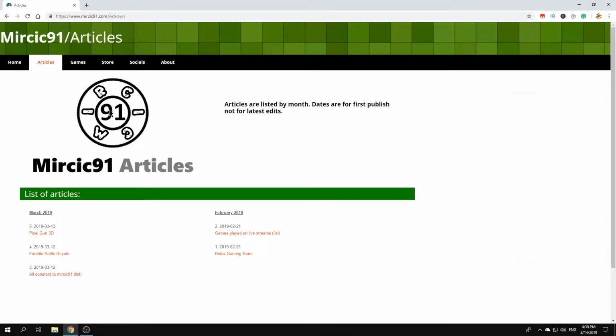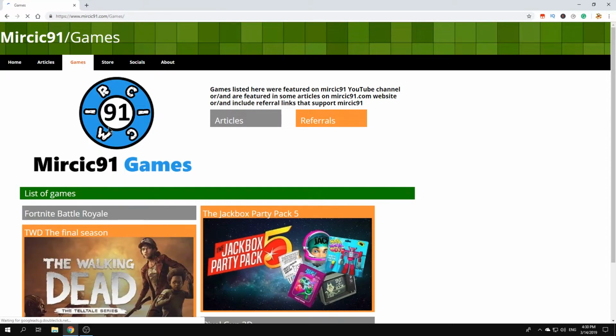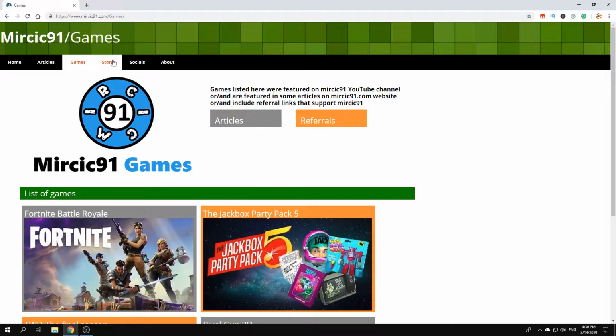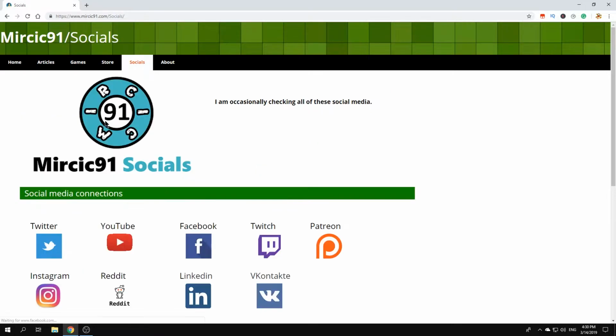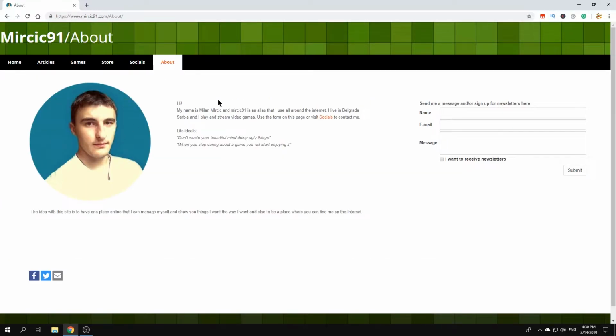So next thing, let's go to the articles here. I also made my logo here, Mirsi91, and I also made different colors of these logos for different pages here. For articles I have one. Let's go quickly through that. I also have, for games here, a blue one, store has a red one, social has cyan, I think it's called, this one, I don't know. And I don't have anything here, but let's get back here.